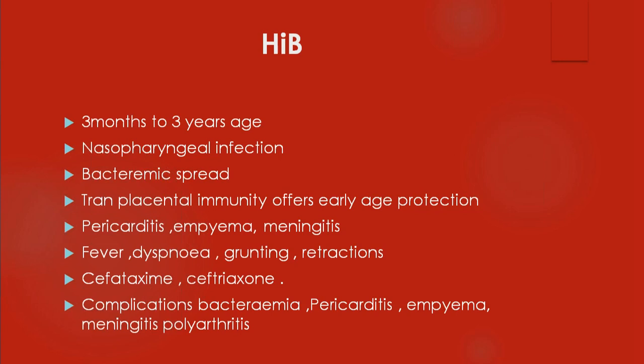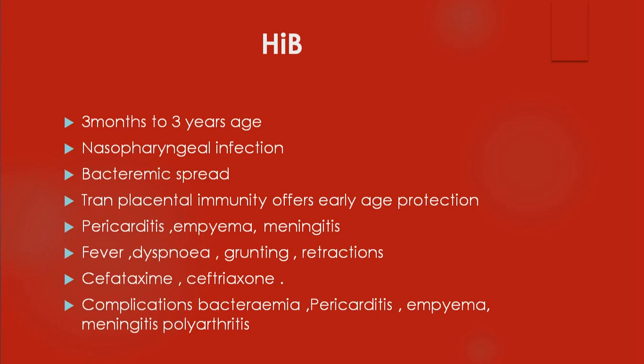Hib is another condition you have to remember. It is becoming less common with immunization. It occurs from 3 months to 3 years. It is a nasopharyngeal infection. There can be bacteremia in this Hib infection. There is no transplacental immunity; it usually provides only early protection. Afterwards, it will not be there. Various complications like pericarditis, empyema, and meningitis can occur. The child should be treated with cefotaxime. All these complications can occur, but they have become uncommon with immunization.